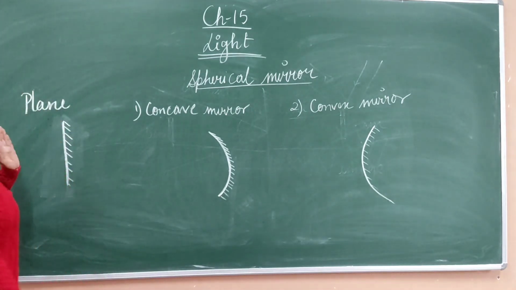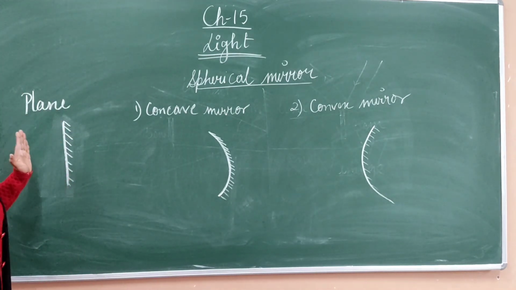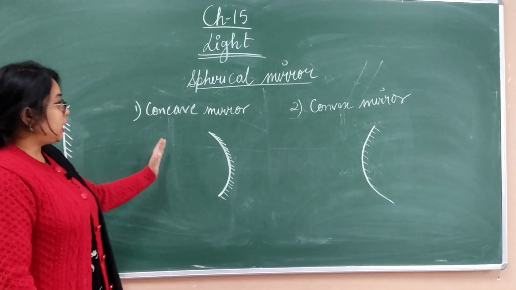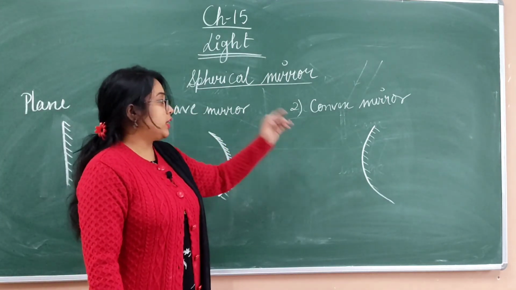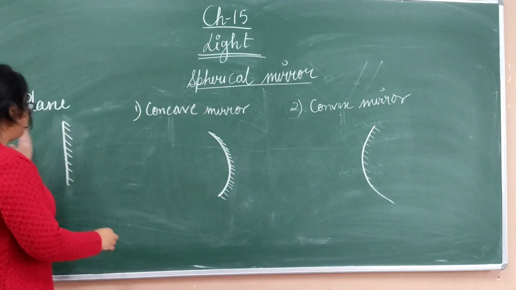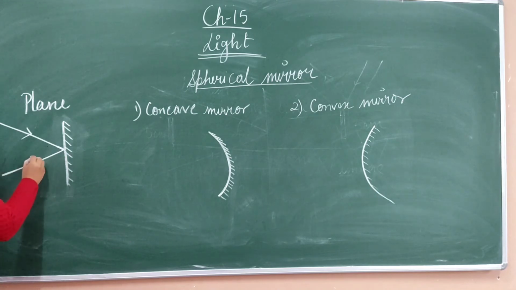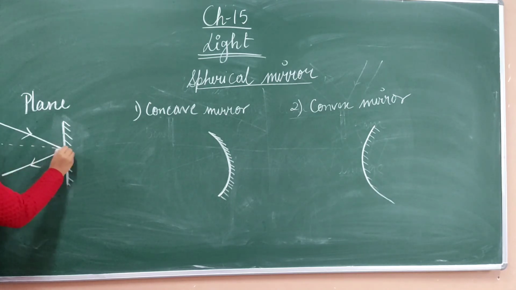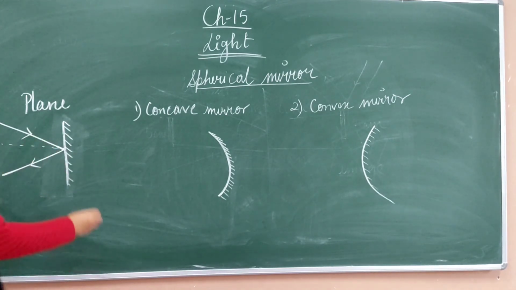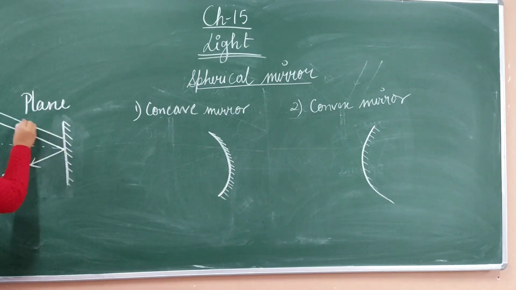Clear? This is the diagrammatic representation of plane mirror, concave mirror and convex mirror. Now see, when the light falls over a plane mirror, then it gets reflected like this. Now let me add one more ray.